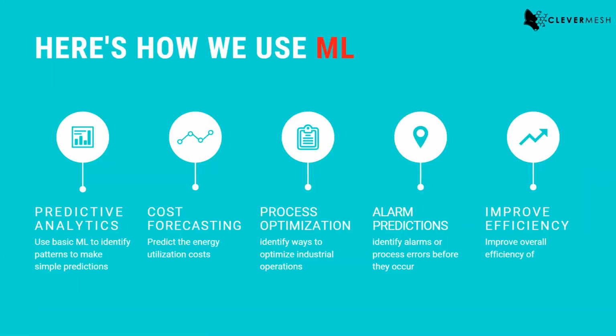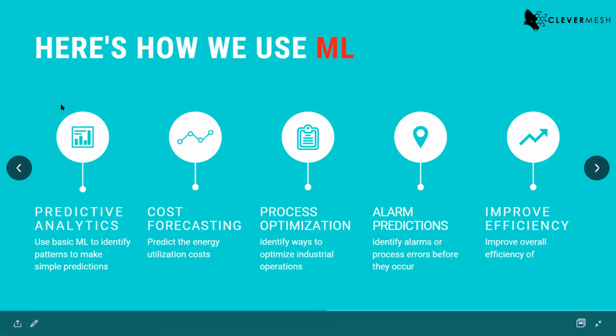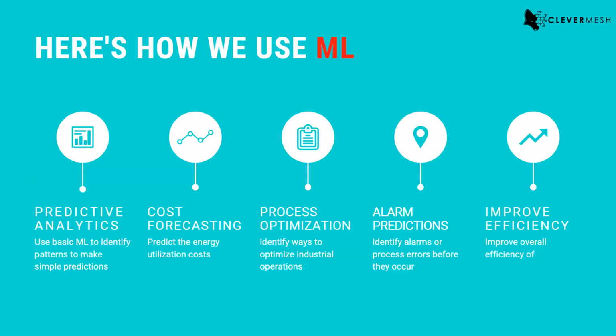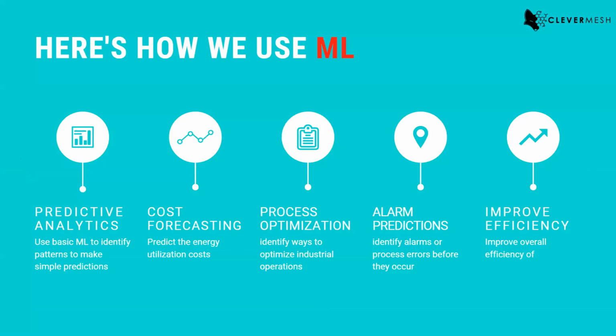Okay, so whatever we discussed, what we are using ML for, first is simple predictive analytics. You can just Google the search predictive analytics and you'll find thousands of examples, right? So simple predictive analytics is one thing. Then cost forecasting, which I already discussed. You can use your real-time data, train machine learning models, and based on those models, you can predict your future cost.